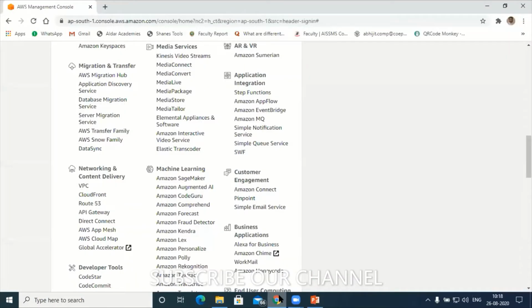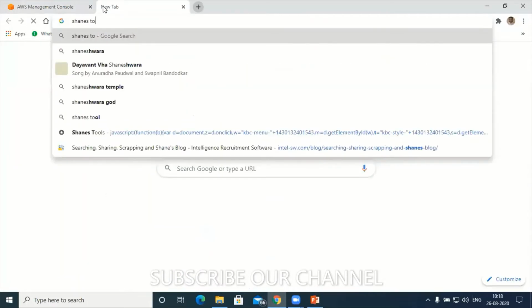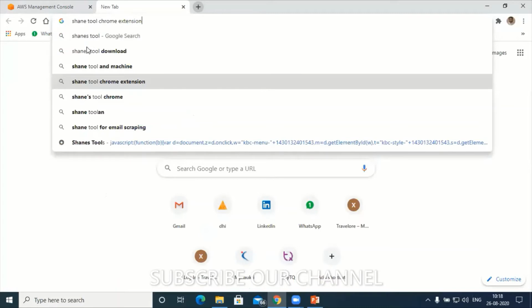To collect the email addresses, you can play with Google using special symbols, and I'll show you that. There is one tool called Shane Tools. It is a Chrome extension. You can see here, hope you can see my screen.